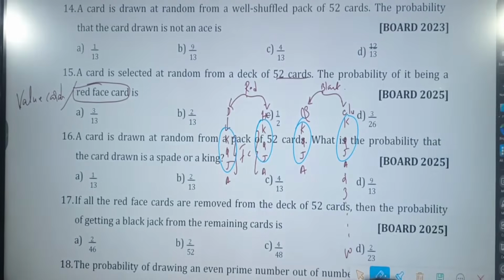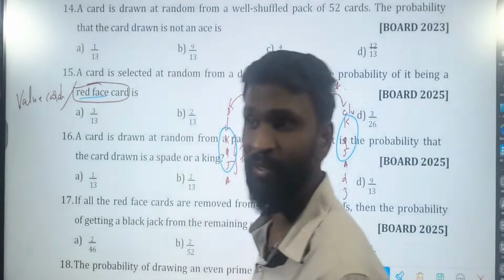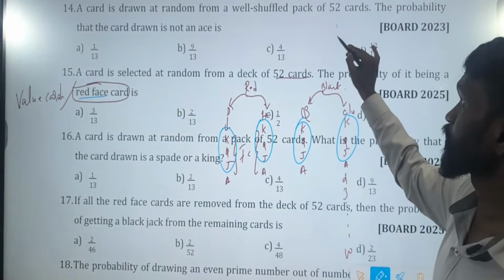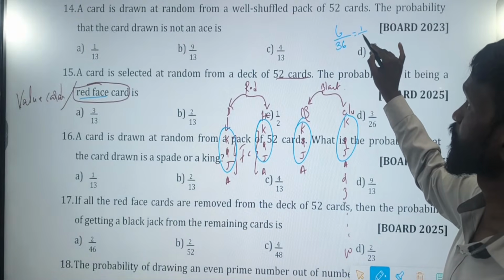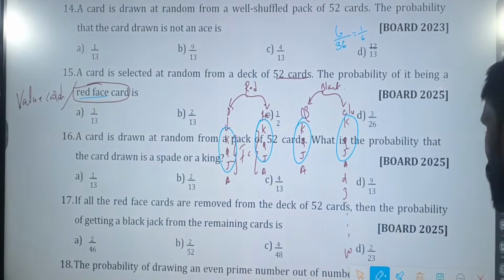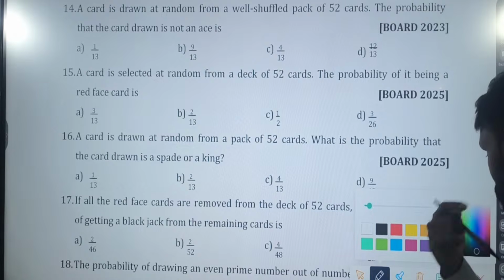But they are asking face cards from the red family. In red how many face cards are there? 6 out of 52. Which option? B.